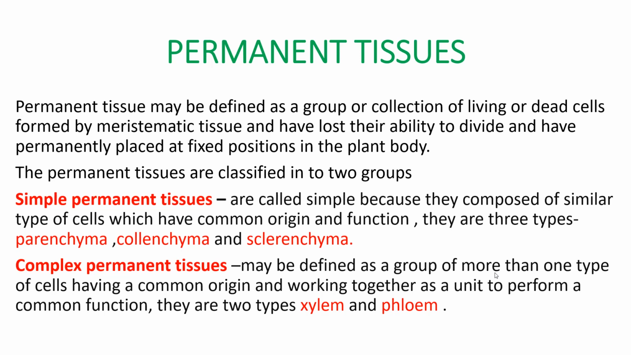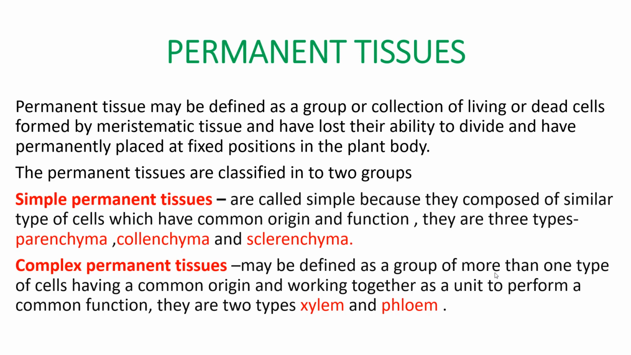The permanent tissues are classified into two groups: simple permanent tissue and complex permanent tissue. Simple permanent tissues are called simple because they are composed of similar type of cells which have a common origin and function. Why are they simple permanent? Because they are made up of the same type of cell. They are of three types: parenchyma, collenchyma and sclerenchyma.